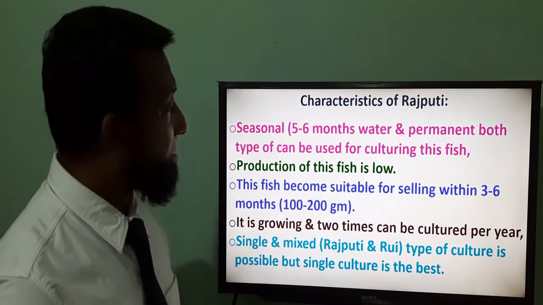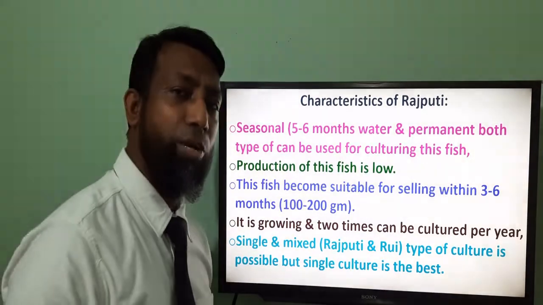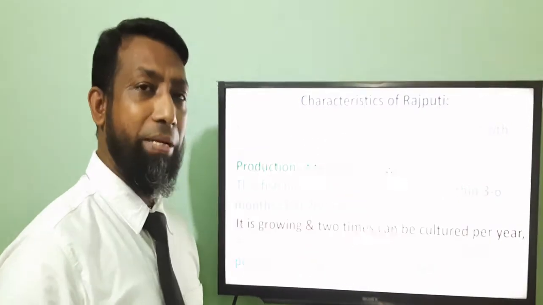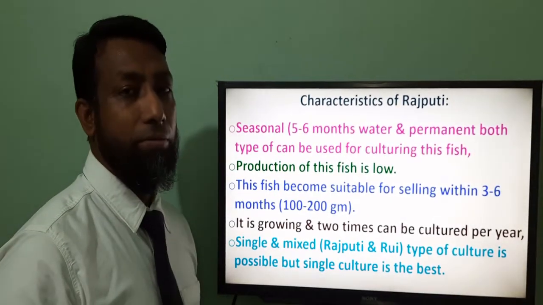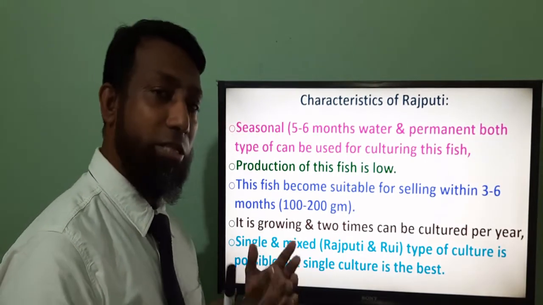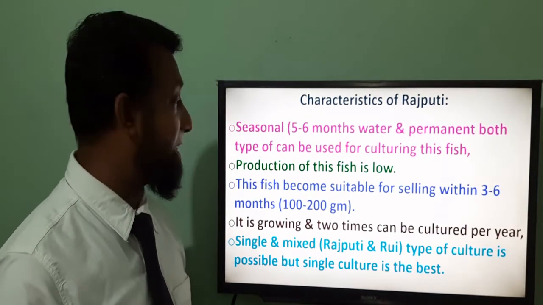There are some other characteristics as well. This Rajputi you can cultivate in 5 to 6 months water. That means not only in permanent water, you can cultivate this fish in seasonal ponds or permanent water, both.